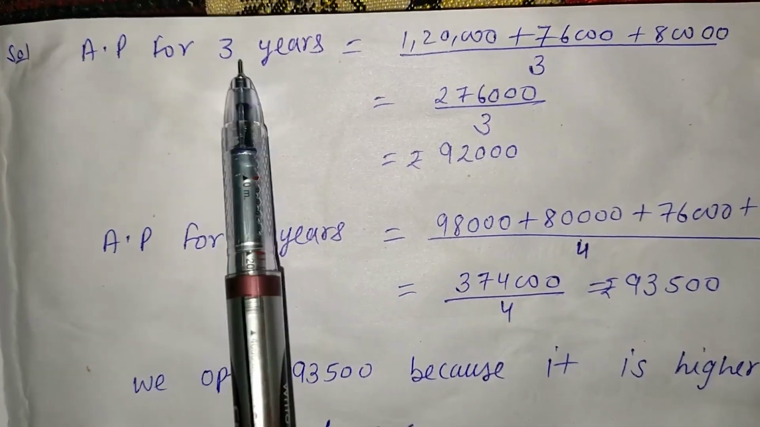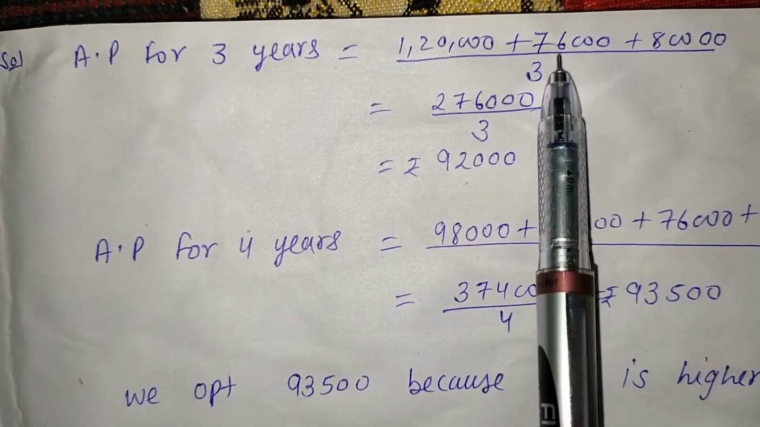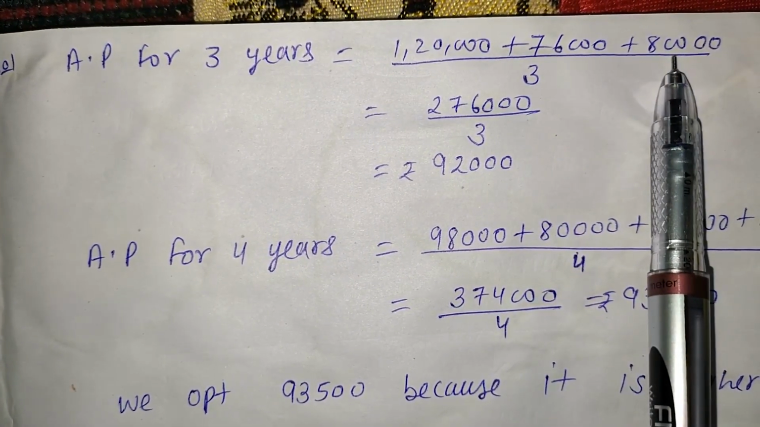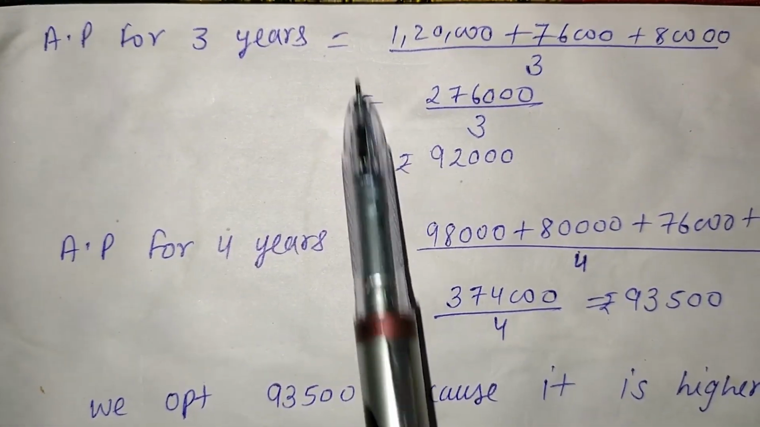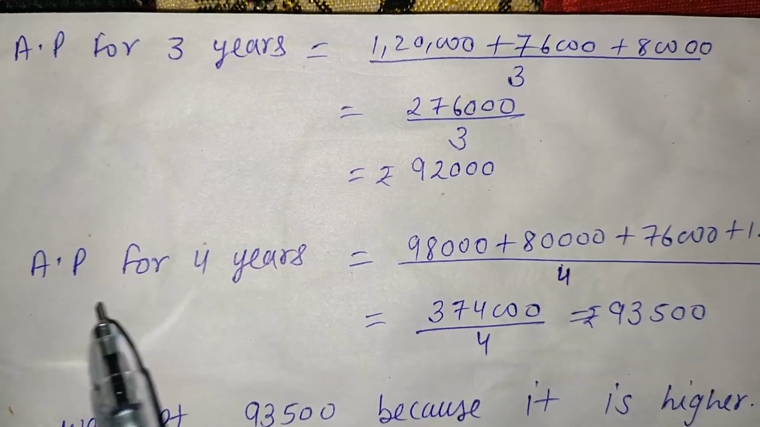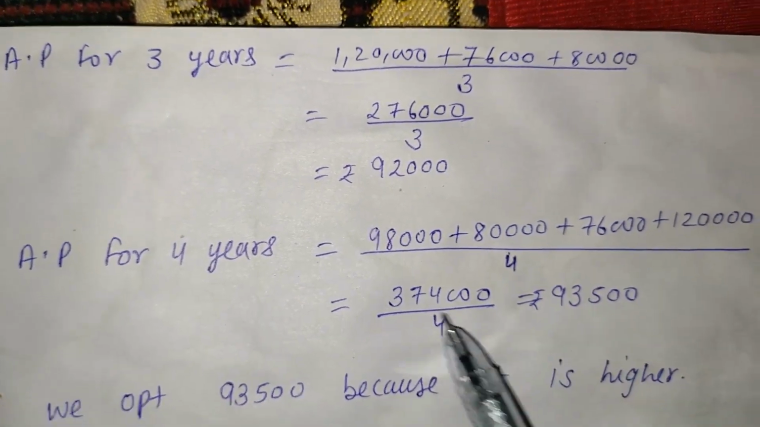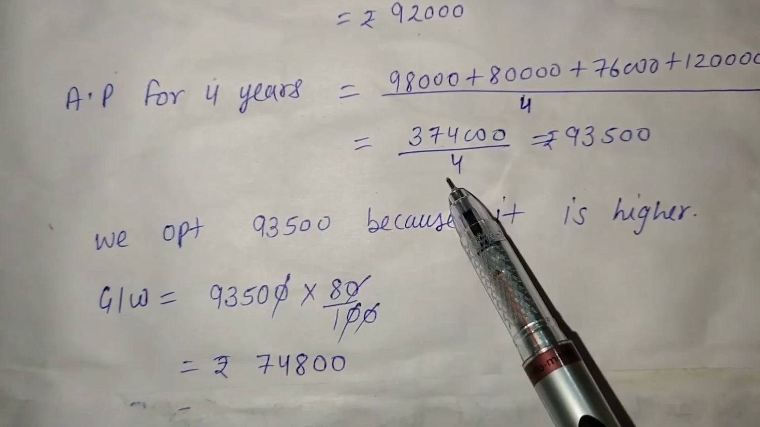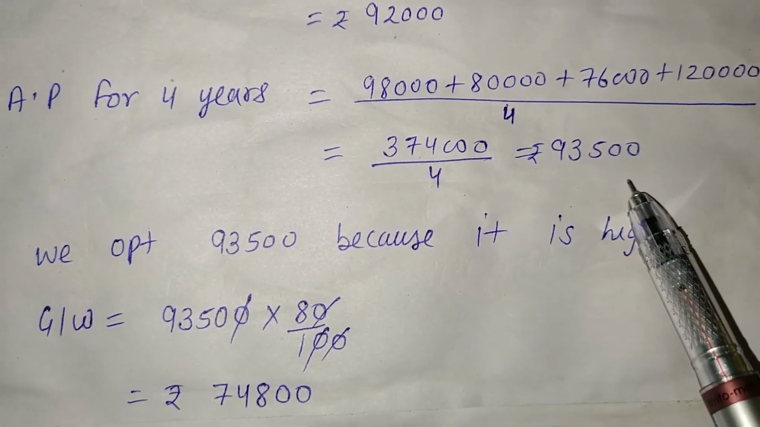So here average profit for 3 years, we choose last 3 years, 1,20,000 plus 76,000 plus 80,000, divide by 3 because we calculate average profit for 3 years. After that we are getting rupees 92,000. Just like same, we are calculating average profit for 4 years. So the 4 years profit is total of this 3,74,000 divided by 4 because there are 4 years. After that we are getting 93,500.